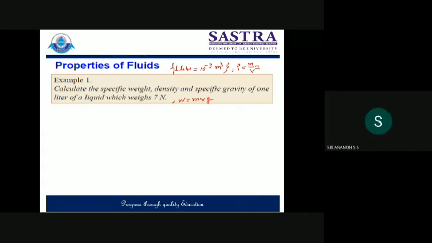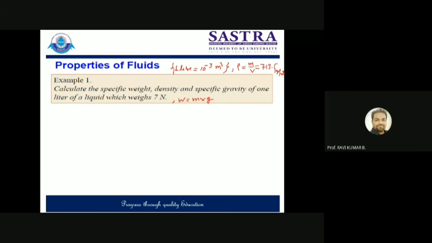Sir, 713.5 kg per meter cube, sir. Density 713.5 kg per meter cube. Good, kg per meter cube. Okay, so this is the thing.